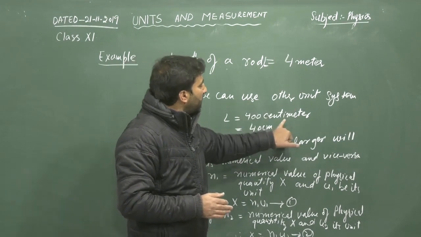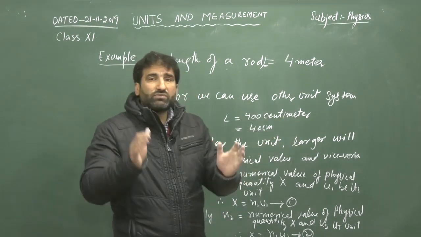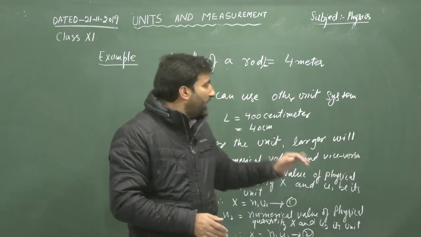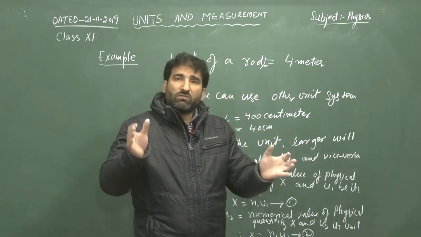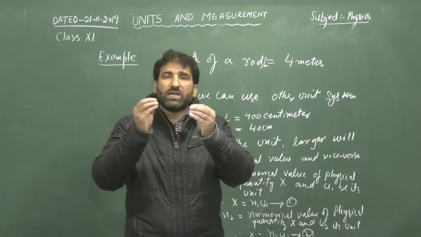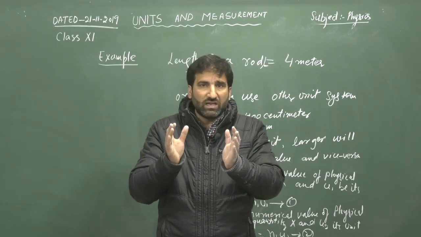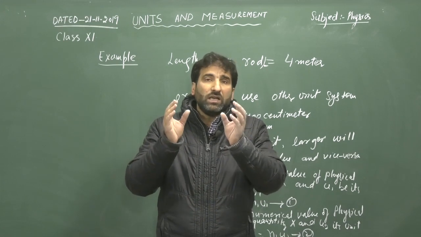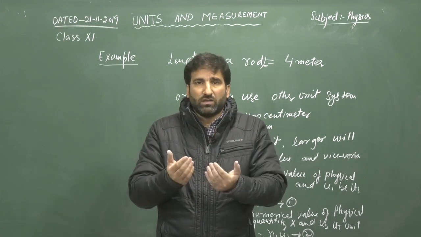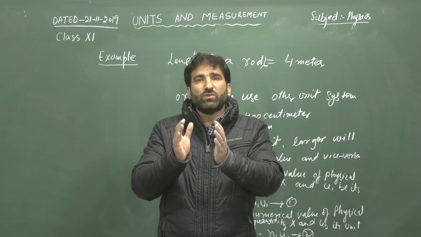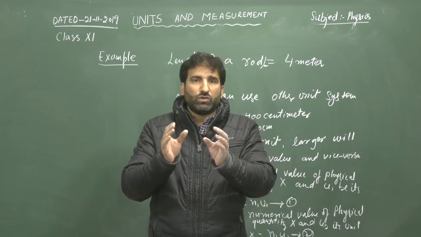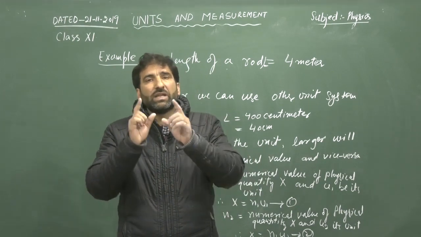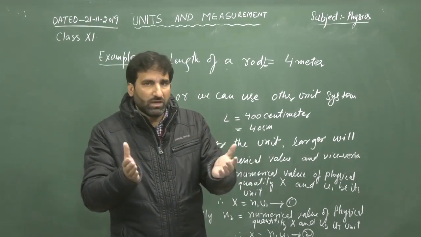The unit is smaller, so once we use smaller units, the numerical value becomes larger, and vice versa. If we use bigger units for a given physical quantity, its numerical value will be small. When we use smaller units to measure a physical quantity, its numerical value will become large.